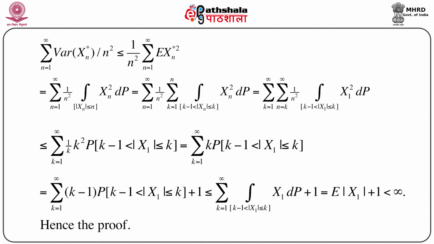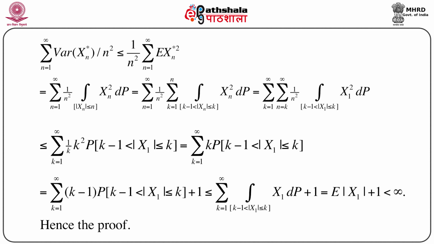Now, we know that whenever we get two summation notations, we can use one technique, that is change of the order of this summation, and we can easily do that. Another important thing is that here 1 by n square is there and n equals k to infinity.